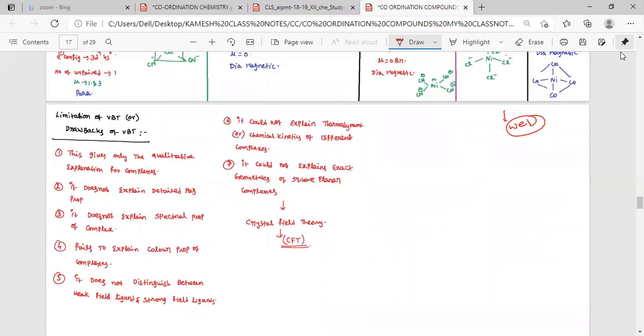Next one. What are the limitations of VBT? Why is VBT not considered a perfect theory for coordination complexes?